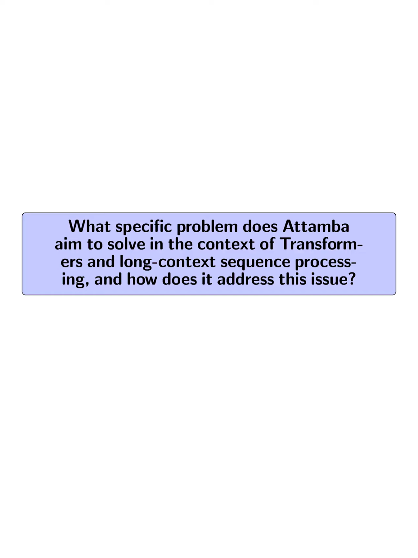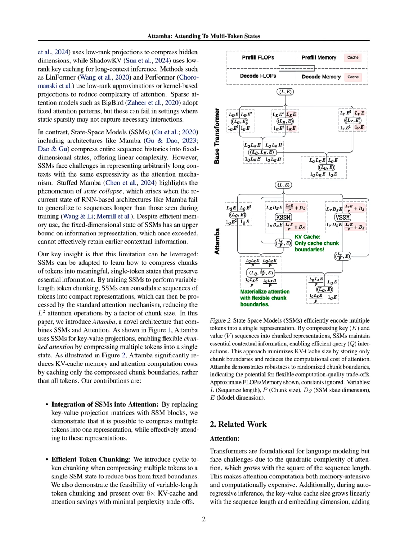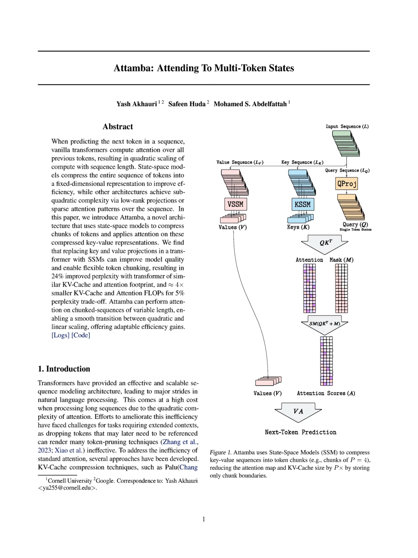What specific problem does Attamba aim to solve in the context of transformers and long context sequence processing, and how does it address this issue? Attamba aims to solve the inefficiency of standard attention mechanisms in transformers, particularly the quadratic complexity that arises when processing long context sequences. This inefficiency leads to significant memory overhead and computational costs, especially during autoregressive inference where the key-value cache size grows linearly with sequence length.